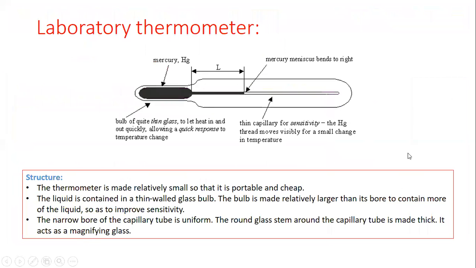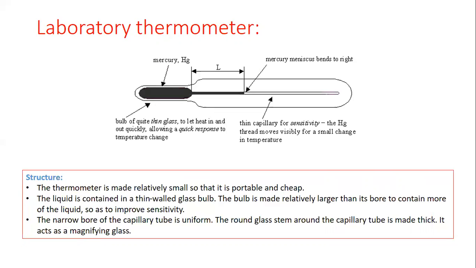Now remember this thing that there are two types of thermometers. First is the laboratory thermometer and second is the clinical thermometer. So beta, first we talk about the laboratory thermometer. The laboratory thermometer is shown on your screens. In the laboratory thermometer, there are three main parts.